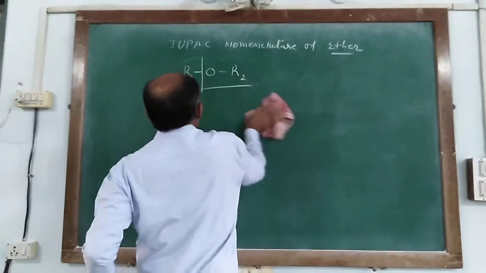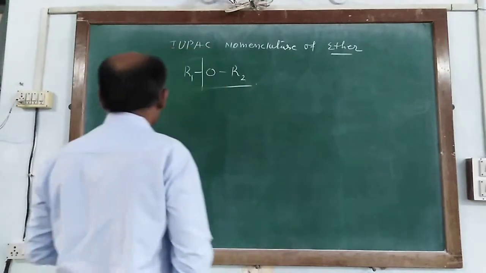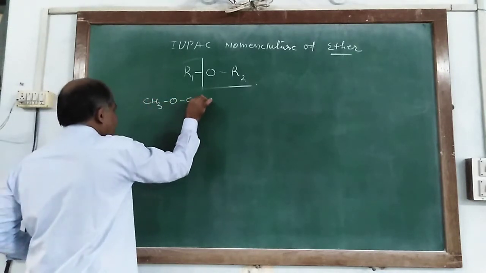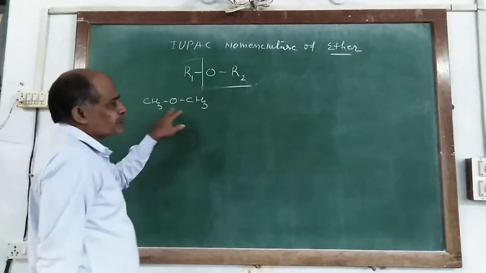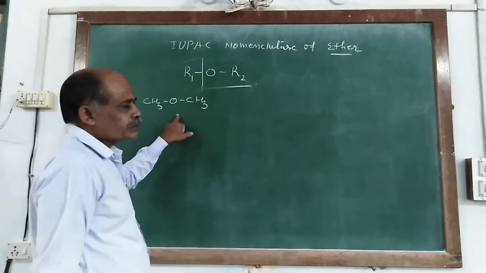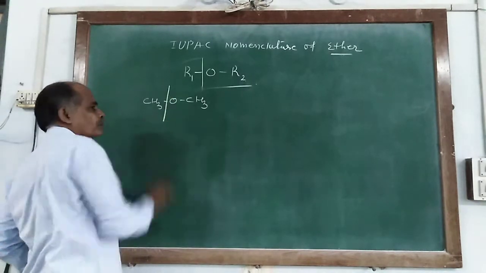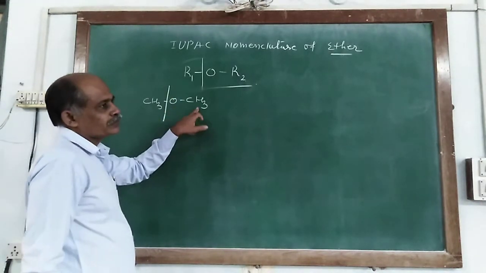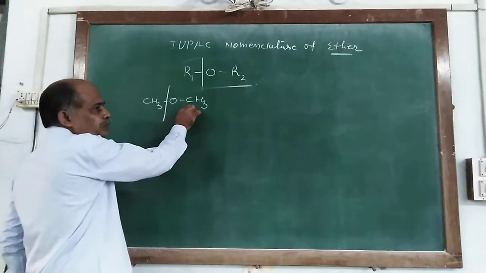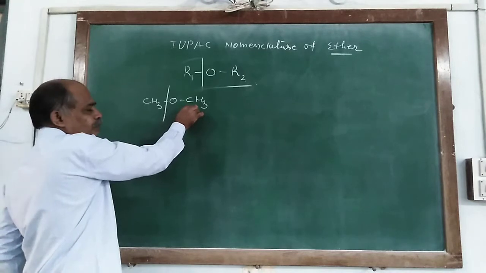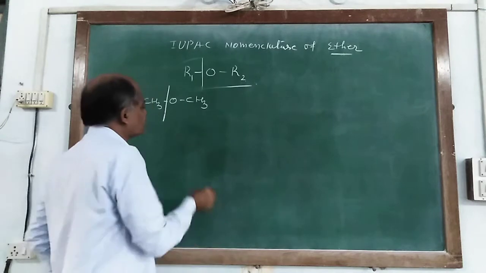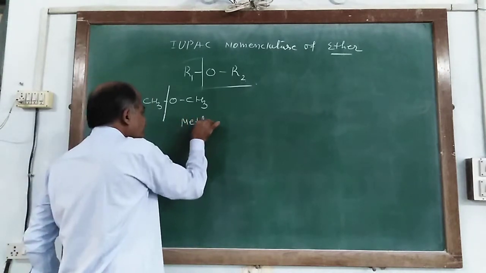First we take the example CH3OCH3. Both sides linked with oxygen are similar. So we part from here, and the alkyl group having the oxygen is known as alkoxy. In this group, the alkyl group has one carbon atom, so it is methane, but linked with oxygen, so it is methoxy.